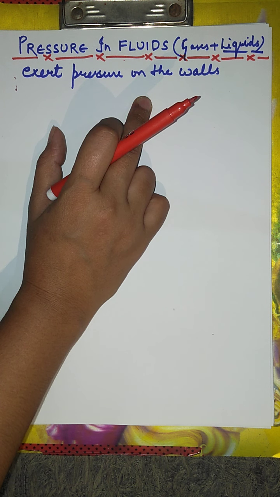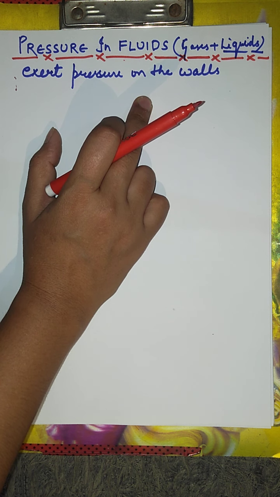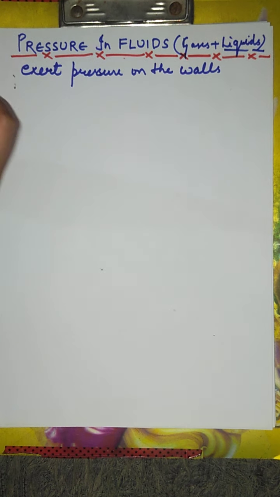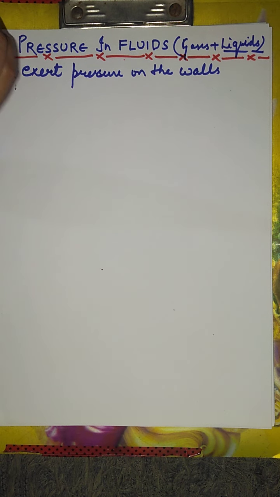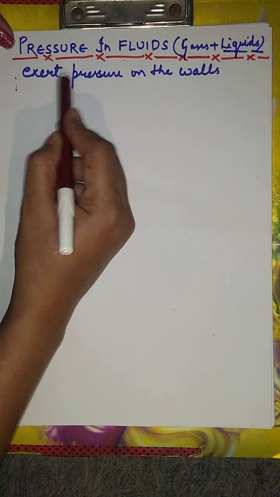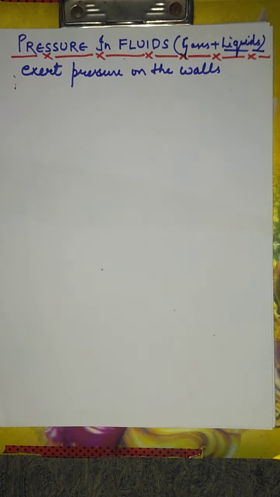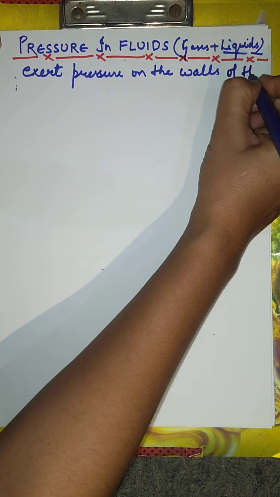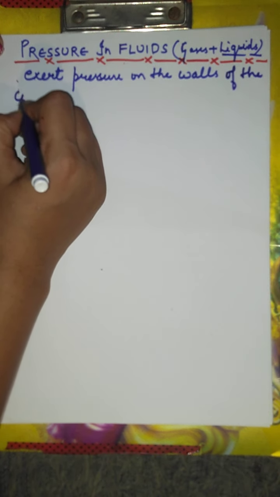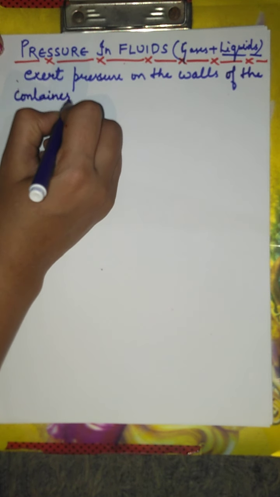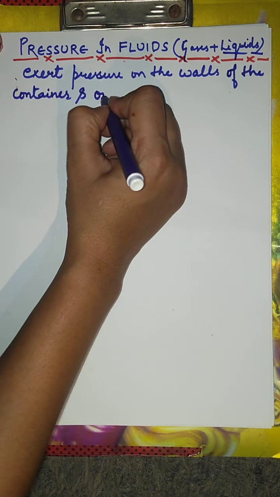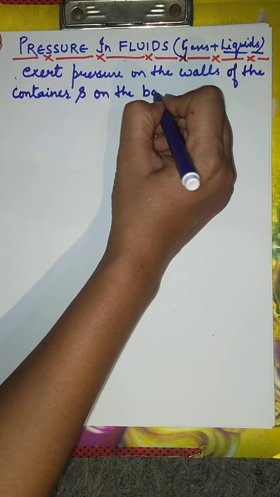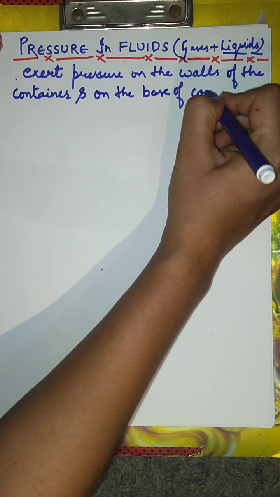Fluids are weightless? Whether you take water in a glass, juice, or any liquid, is it weightless? No, they have weight. So anything that has weight, some thrust is acting on it, and if thrust is acting, they will exert pressure. So where will they exert pressure? They will exert pressure on the walls of the container in which they are placed, and on the base of the container.